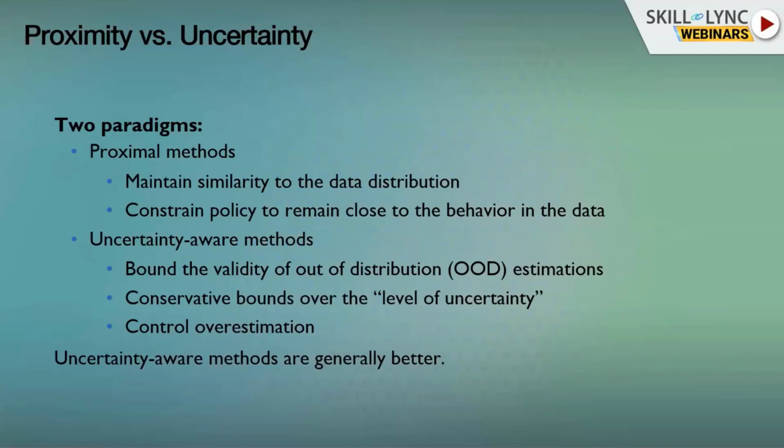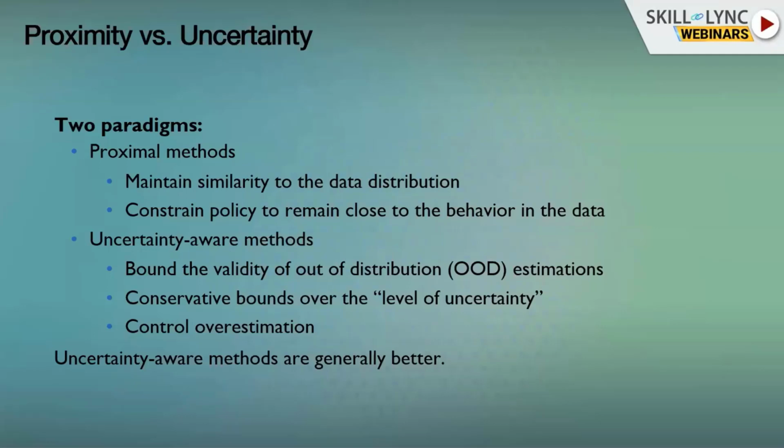Today, there are in general two methods or paradigms to try and solve offline RL problems. One approach says be proximal. Proximity-based methods try to solve the regular algorithm that you would solve in the online case, while always remaining close to the data, meaning always remaining similar to the distribution of the policy in the data. So they're trying to be pessimistic in a way that keeps them close to the data.